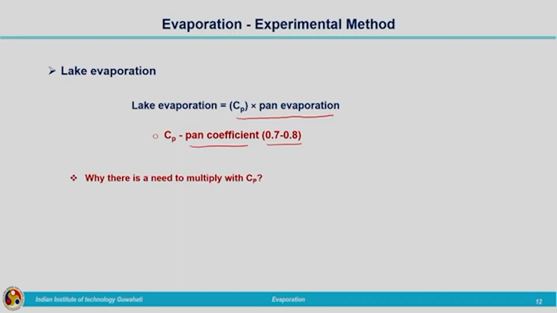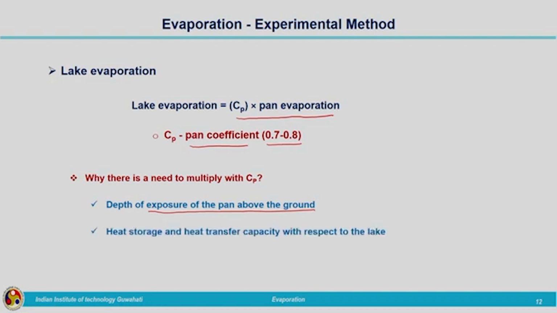Now, why do we want to multiply this pan evaporation with Cp for getting the lake evaporation? That is the next question, because we are multiplying with a factor less than 1, 0.7 to 0.8. I will tell you why there is a need to multiply with Cp. The depth of exposure of the pan above the ground matters, because you can see we are keeping the pan above the wooden platform. That is different from the water depth present in the water body.